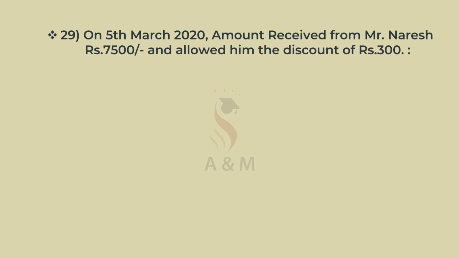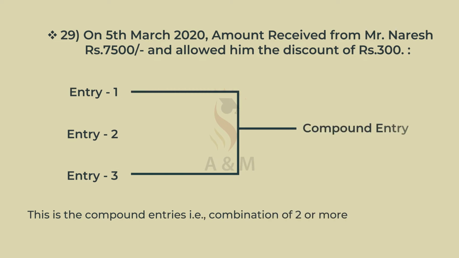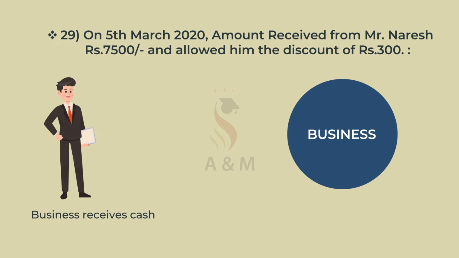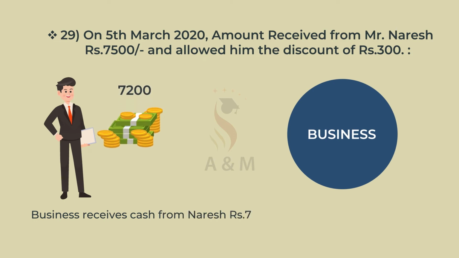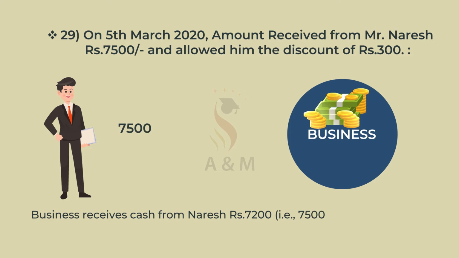29th. On 5th March 2020, amount received from Mr. Naresh rupees 7,500 and allowed him the discount of rupees 300. This is a compound entry, that is a combination of two or more journal entries. Business receives cash from Naresh rupees 7,200, that is 7,500 minus discount of rupees 300.